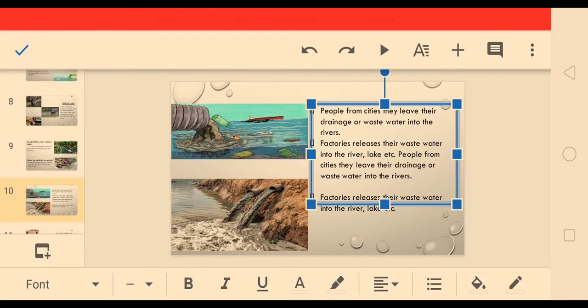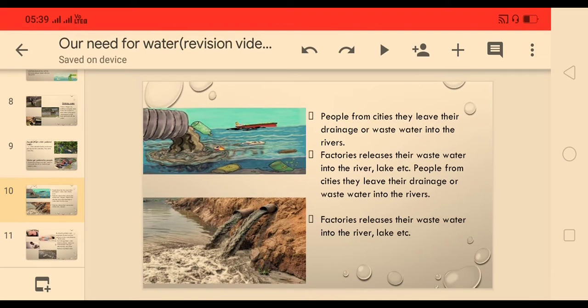Why is it harmful? Because chemicals which are present in this water directly get mixed with the river water, lake, or pond. And you know that in cities people get water from these water bodies, and if the chemicals get mixed with these water bodies, it means the water which we get at home is already polluted. So we have to take care of it.